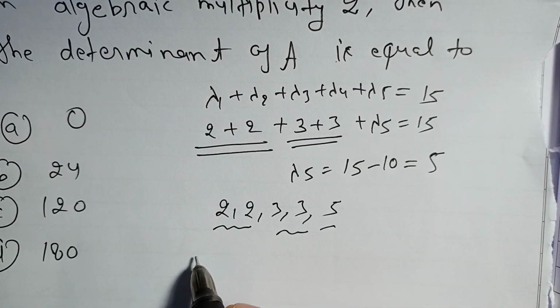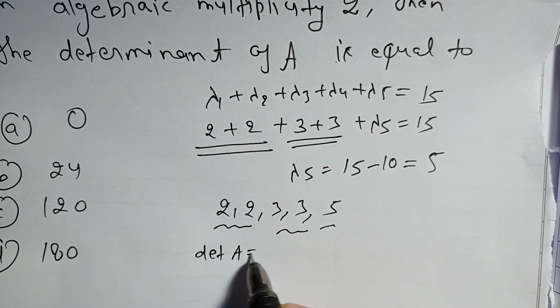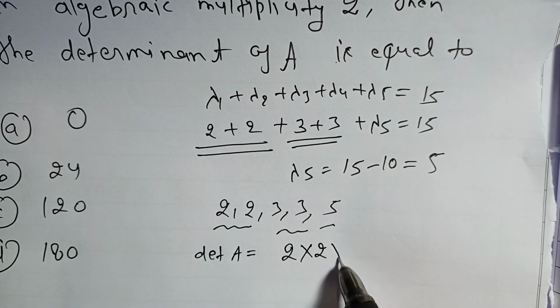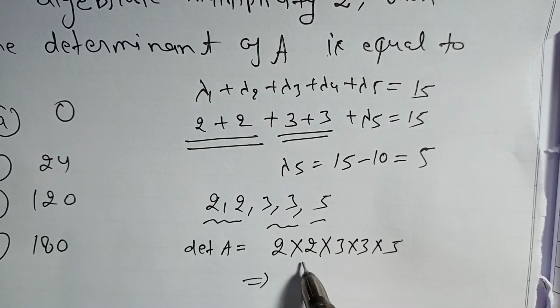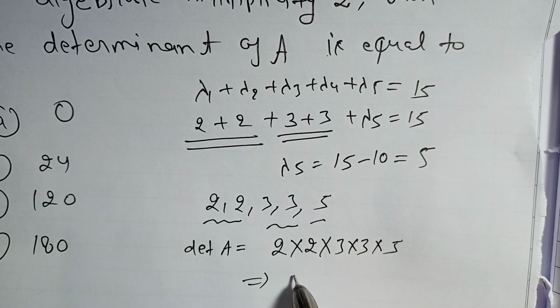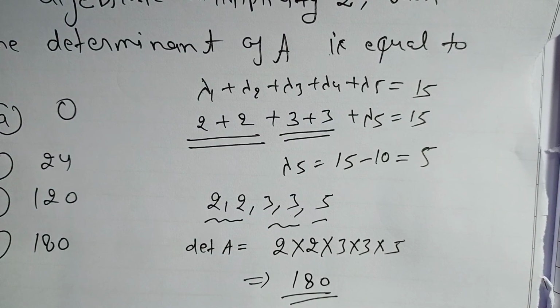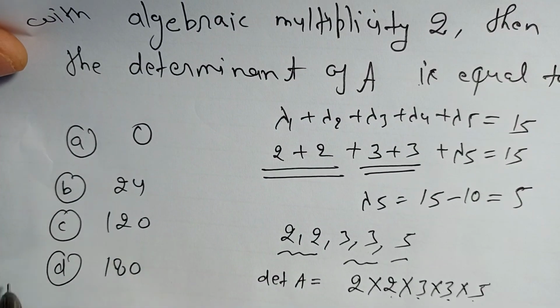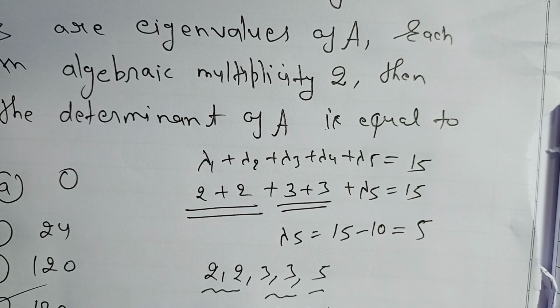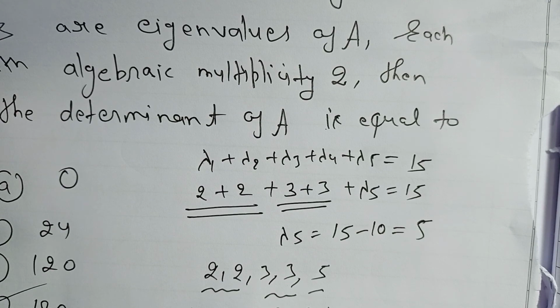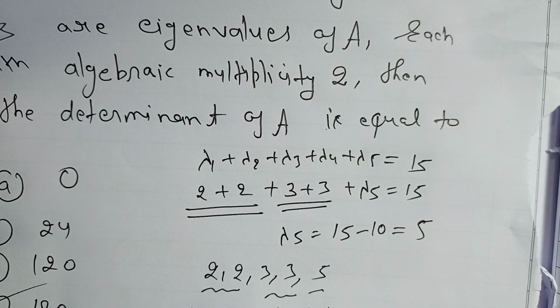So determinant of A, we know, is the product of eigenvalues. So 2 into 2 into 3 into 3 into 5, which is 180. So your answer is D. Here we have used three properties: the trace as the sum of eigenvalues, algebraic multiplicity meaning that the particular eigenvalue comes 2 times in the characteristic equation, and the product of eigenvalues as the determinant of the matrix.